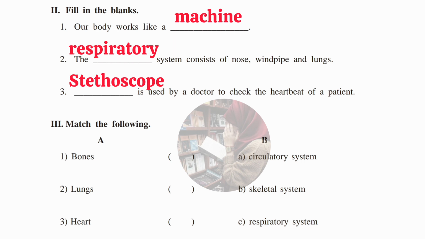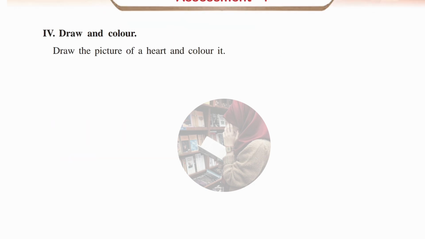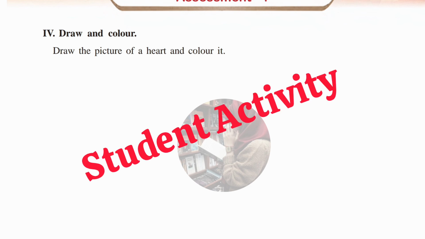Okay, let's see the third Roman numeral, which is match the following. First one is bones, which are the skeletal system. Next, lungs, which is the respiratory system. Next, heart is the circulatory system. So the correct matching is B, C, and A. Now we'll move to the fourth Roman numeral, which is draw the picture of the heart and color it. Here you need to draw the picture of the heart, color it, and label the parts also. Okay guys, this is a student activity, please do it by yourself.